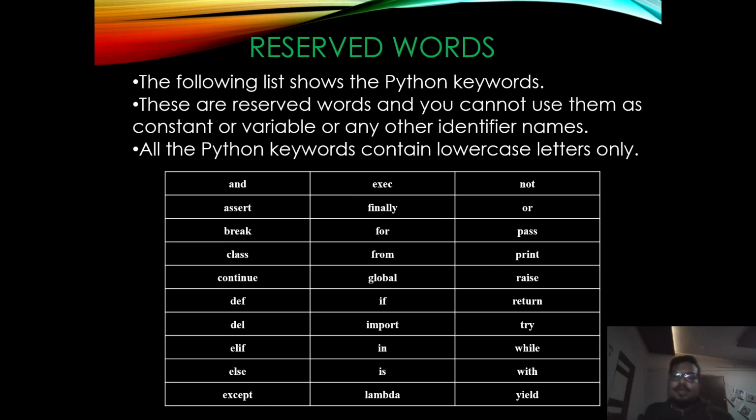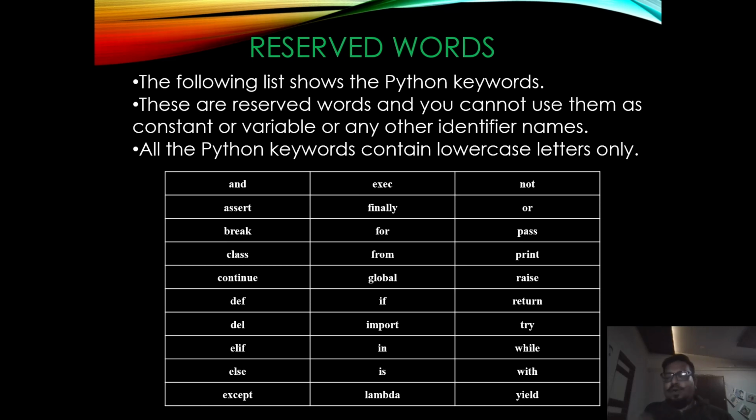So following are the reserved keywords which have been reserved by the Python interpreter. You need not memorize these, because as you go on with the programming, you will understand what these reserved words are and what they mean. The meaning of those reserved words is already known to the interpreter, and the interpreter will act according to the code written for these particular reserve words. Because of that, you should not be using these reserve words as identifiers.